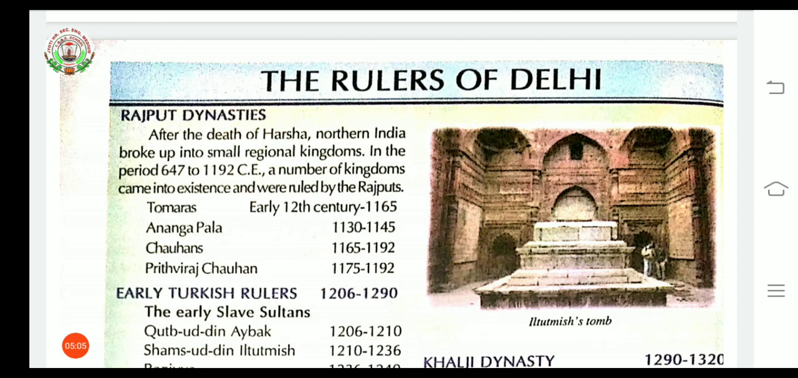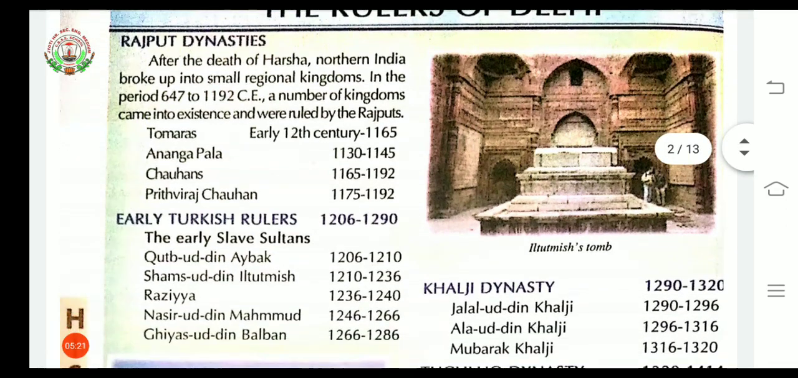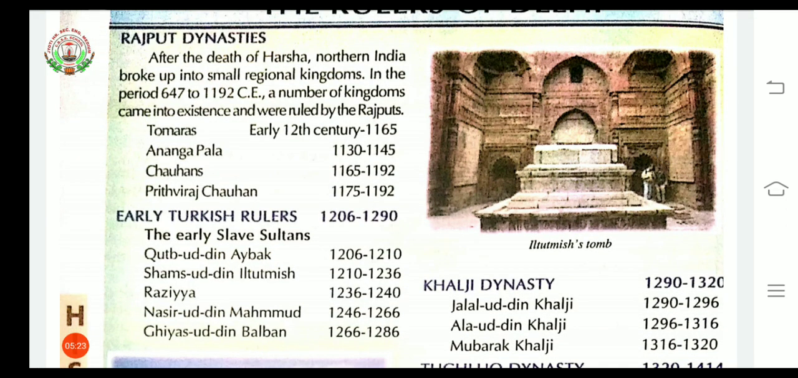The first dynasty was the Tomaras, from the early 12th century to 1165. Second was Anangapala, after that the Chauhans, then Prithviraj Chauhan. After that, the rulers that came were the early Turkish rulers. First were the early Slave sultans: Kutubuddin Aibak, Shamsuddin Iltutmish, Razia, then Nasiruddin Muhammad, Ghiyasuddin Balban.